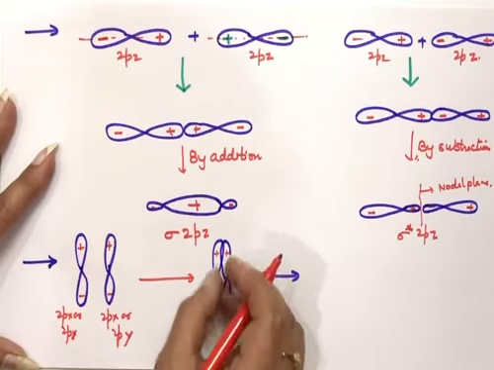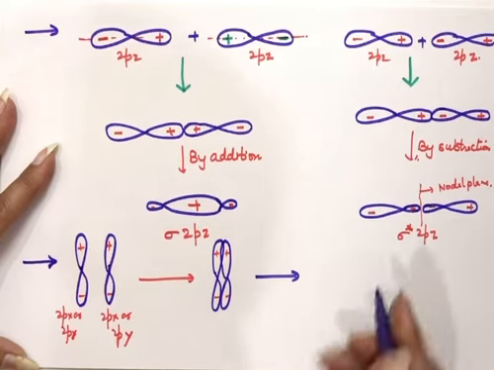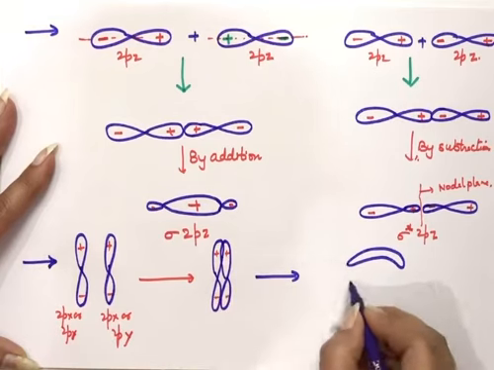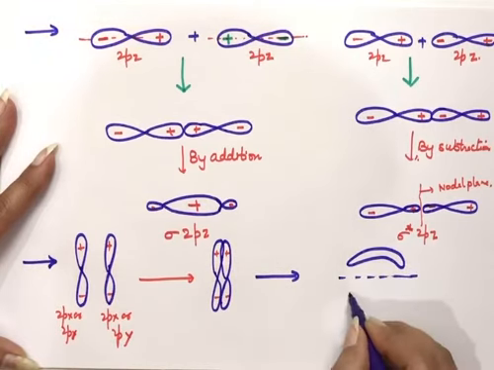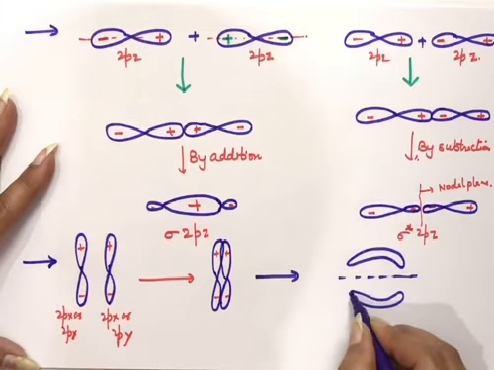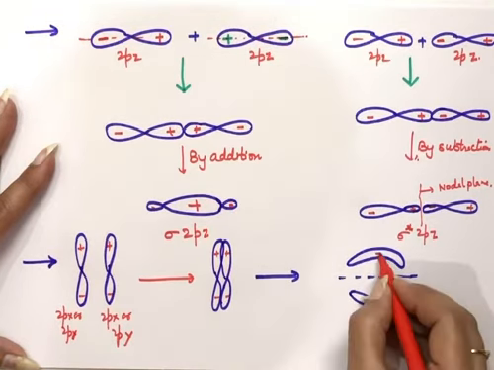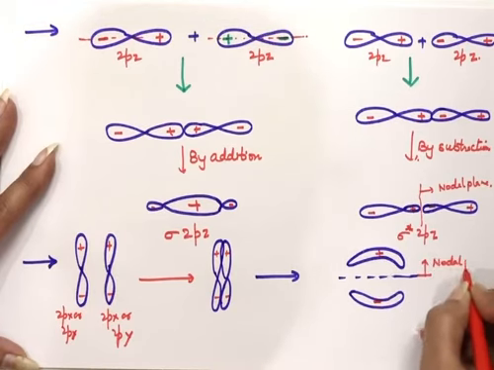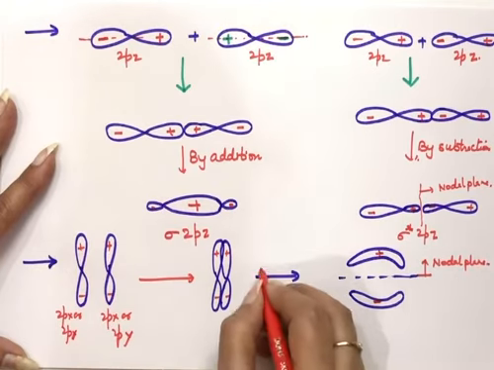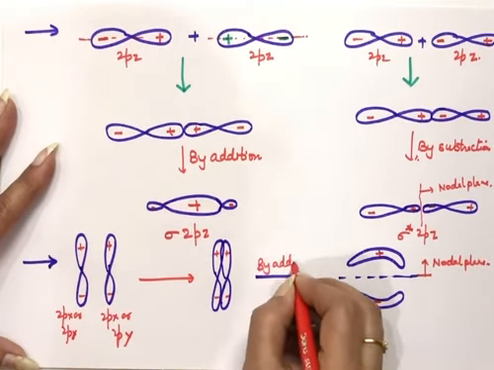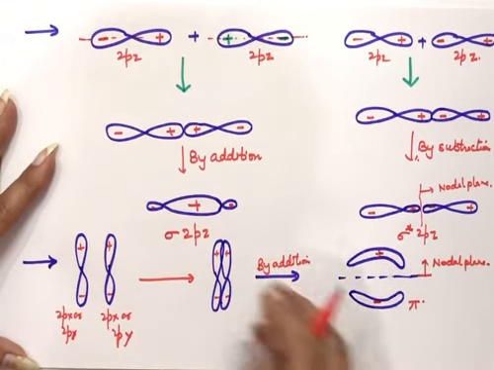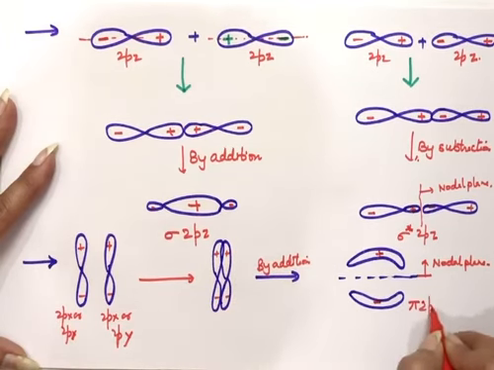Plus plus minus minus, so this middle wall here will dissolve, and we will get one bigger size lobe above the plane, and one bigger size lobe by overlapping of minus and minus below the plane. This will have a plus sign, this one will have a minus sign, and even here we are getting a nodal plane. Since this is formed by additive effect, by addition, this molecular orbital formed here is a bonding molecular orbital. So now we are writing pi because sideways overlapping is here, pi 2px, or this is pi 2py.